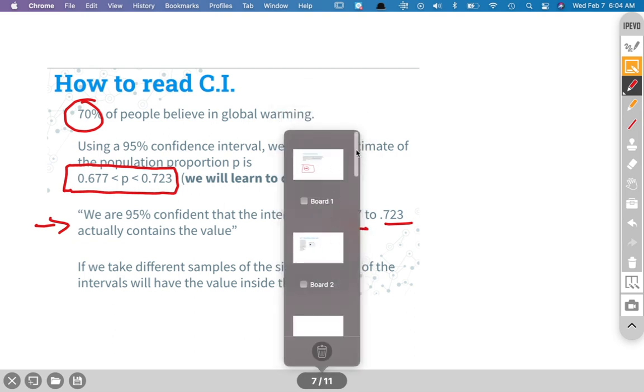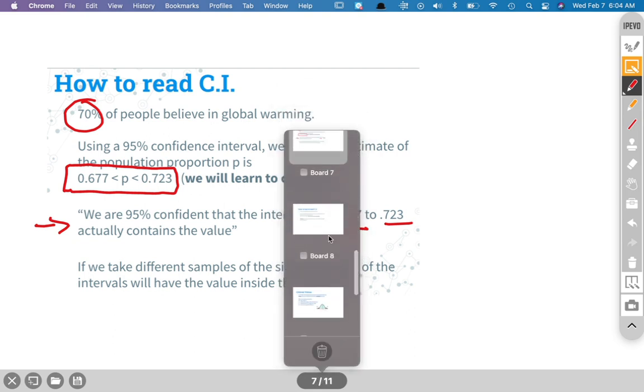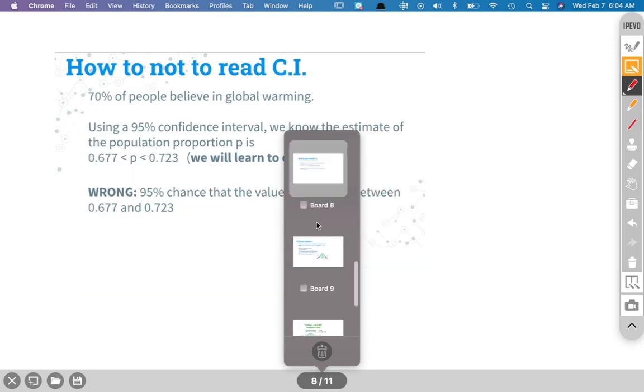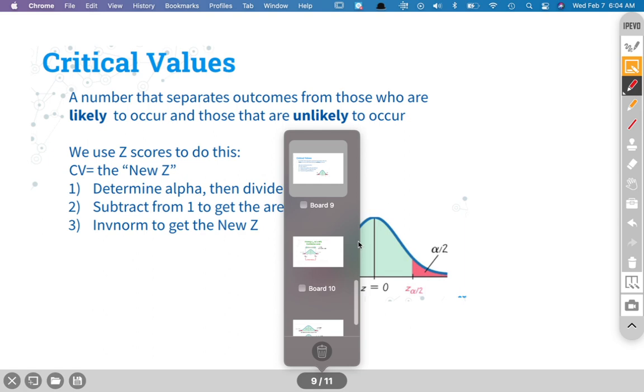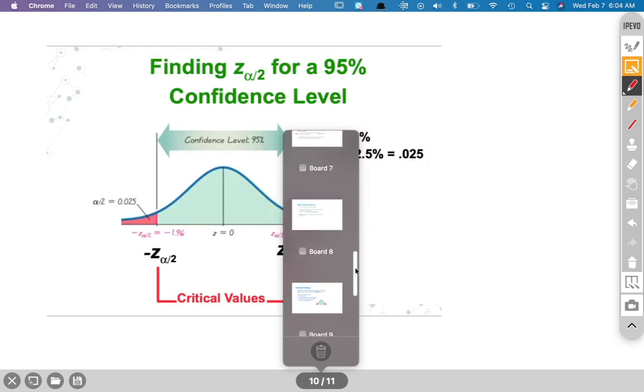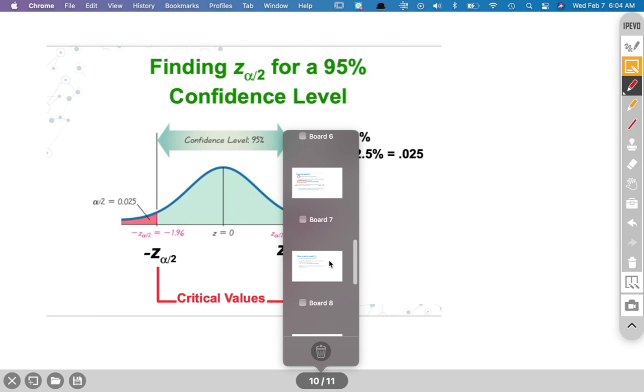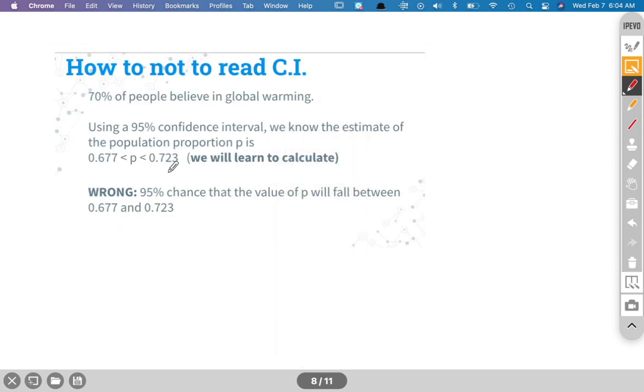And then let me find how not to read it. Sorry about that. Trying to do a PowerPoint on this video is a little bit trickier than just my normal notes. So, how not to read it. There's not a 95% chance that it falls between those numbers. It's 95% sure or confident that it sits in there. It's not saying 95% of the time, because sometimes it might be lower or higher. However, we are 95% sure that it sits in there. It's not a 95% probability chance. So that's just something to clarify there.